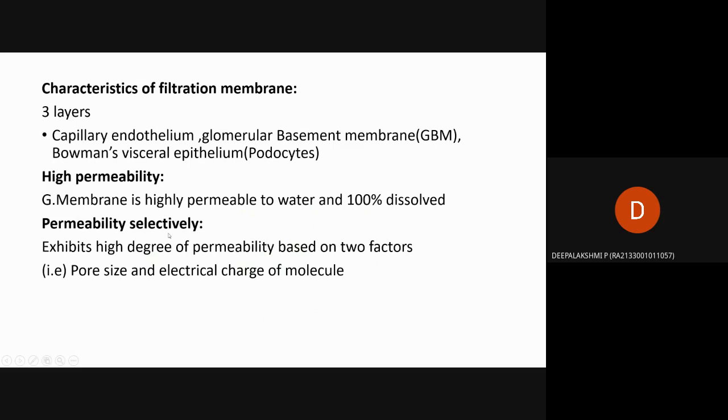Then selective permeability: the high degree of permeability is based on two factors, pore size and electrical charge of the molecule.